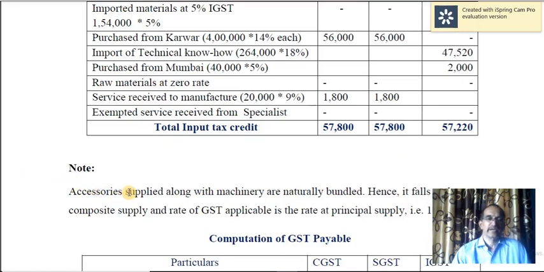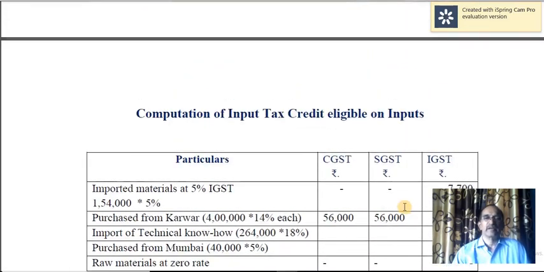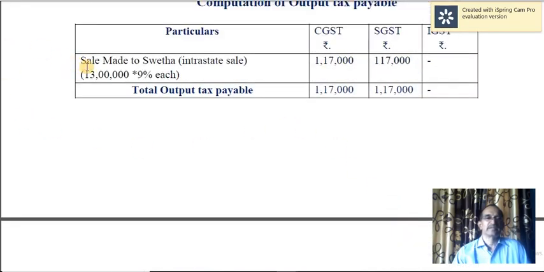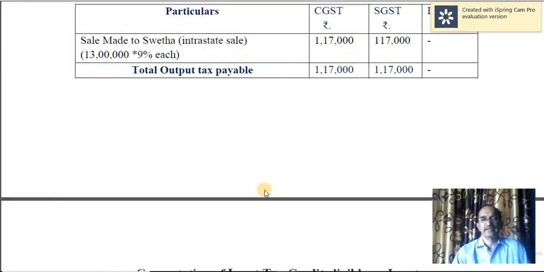Look at the note here regarding composite supply. Accessories supplied along with the machinery are naturally bundled, hence it falls under composite supply, and the rate of GST applicable is the rate of the principal supply. So that is 18%. That is why you have calculated 18% GST on 13 lakh, and it is an intra-state transaction, therefore CGST and SGST.